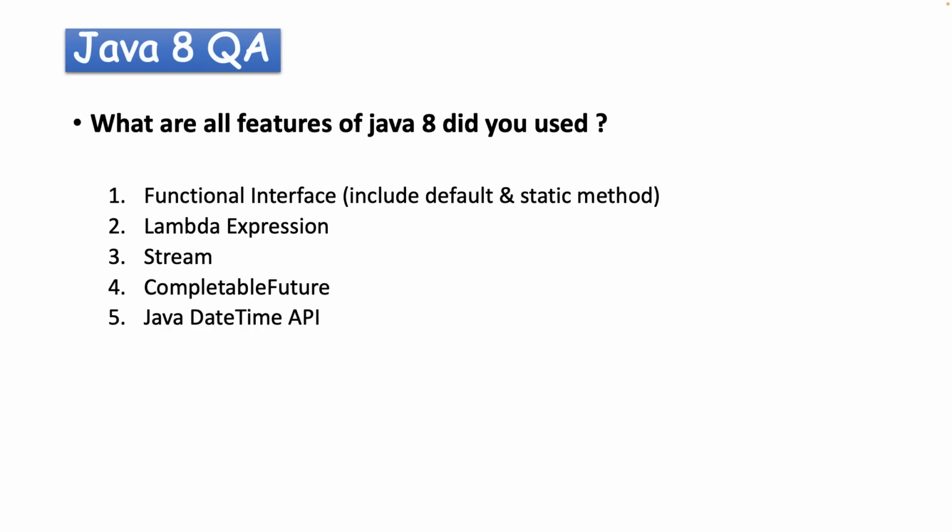So if you say I know Java 8, then the first question you will get is what all features you know about JDK 8. Here you can list down all the key features of Java 8, like functional interface. You can include default and static methods of functional interface. Then lambda expression. You can write a small POC to demonstrate how you can write a lambda expression. Then you can talk about the Stream API and its methods. Then you can also mention that you know about CompletableFuture, and tell them what all methods are there, like runAsync, supplyAsync, or how you can combine multiple future objects using CompletableFuture.